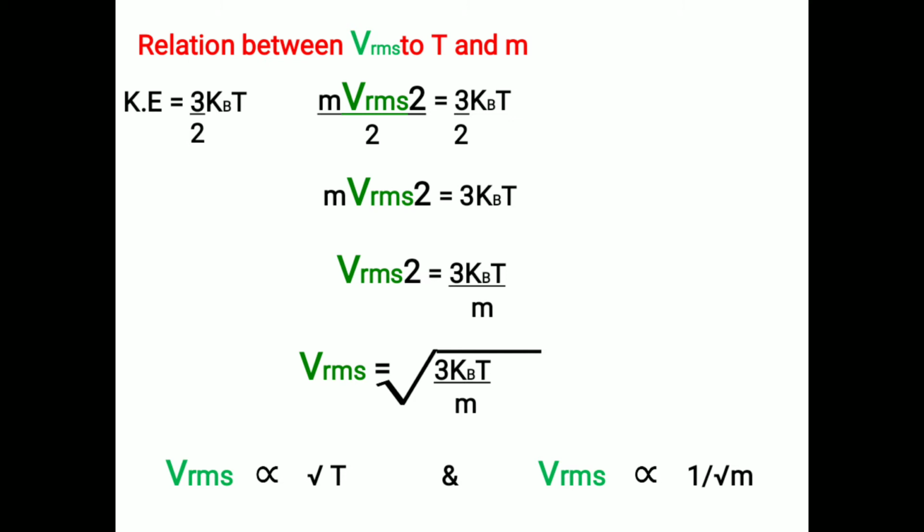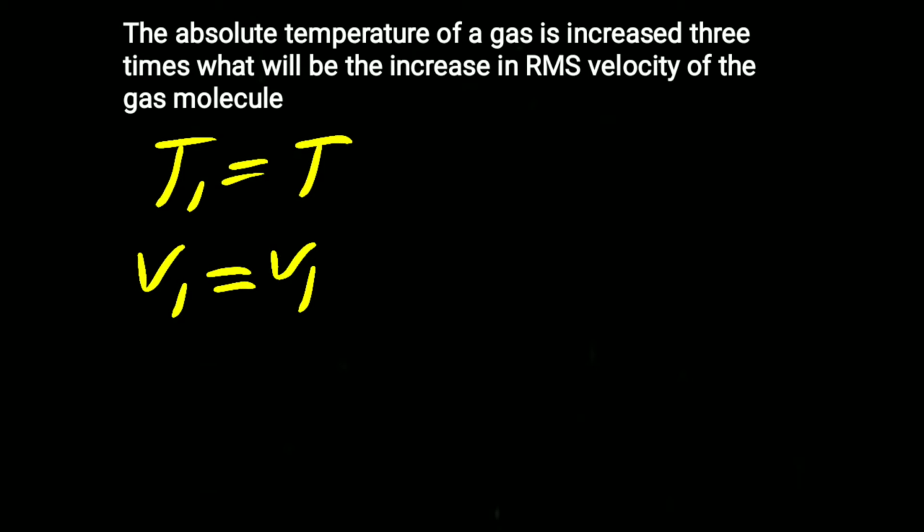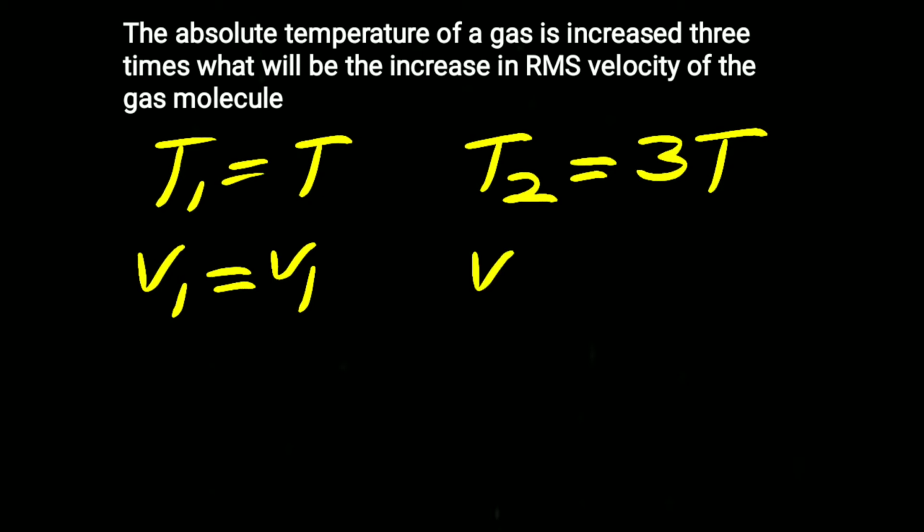Now let us solve some problems. The absolute temperature of a gas is increased 3 times. What will be the increase in RMS velocity of the gas molecule? Let us take the initial temperature T1 equals T. At this temperature, the RMS velocity is V1. Now the temperature is increased by 3 times. So the final temperature T2 equals 3 times the initial temperature, 3T. So we have to find the RMS velocity when the temperature is increased by 3 times.